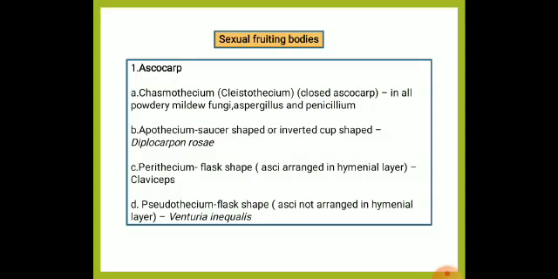The difference between perithecium and pseudothecium: both are flask shaped, but the asci are arranged in a hymenium layer in the case of perithecium, and the asci are not arranged in the hymenium layer in the case of pseudothecium.